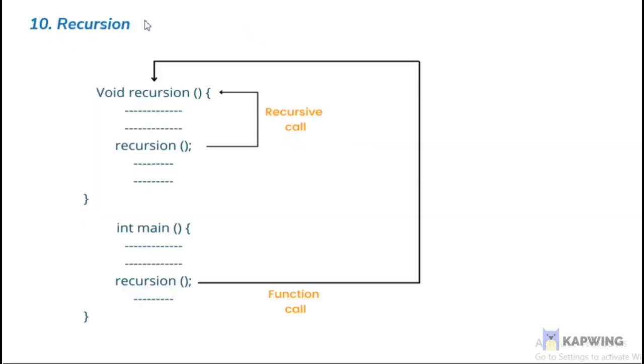The tenth one is recursion. It is nothing but code reusability. We can call any function within a function, saving memory space by not writing the same code again and again. Code reusability is there for every function.